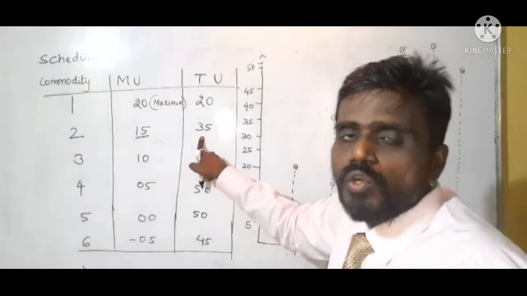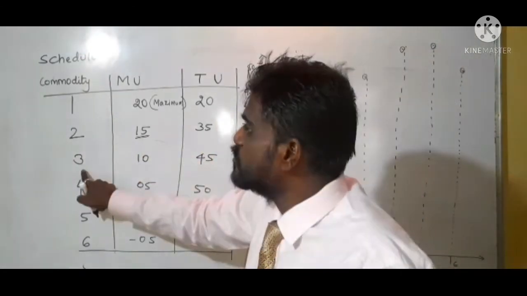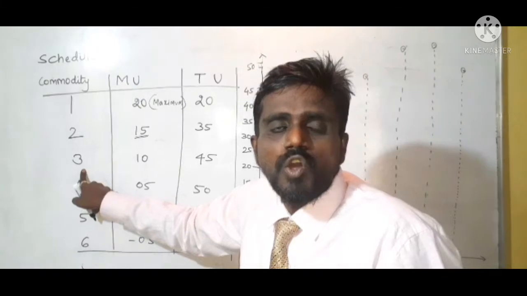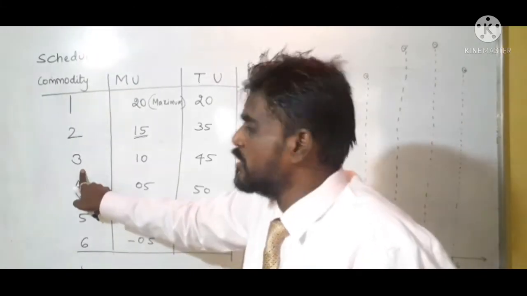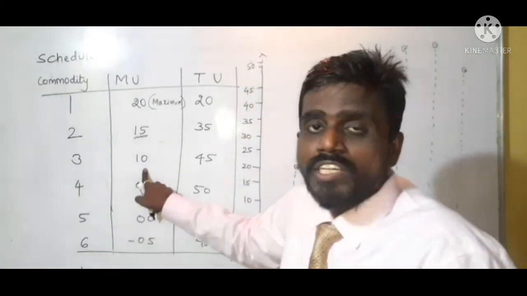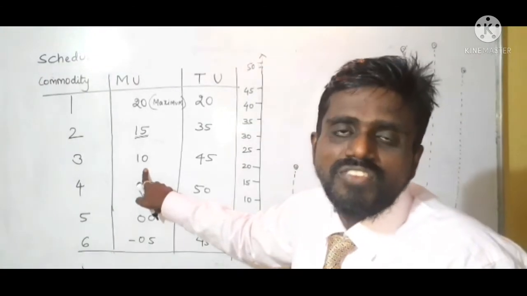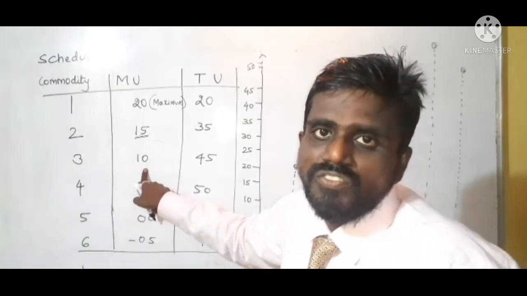When the consumer takes the third unit, he gains 10 units of satisfaction.